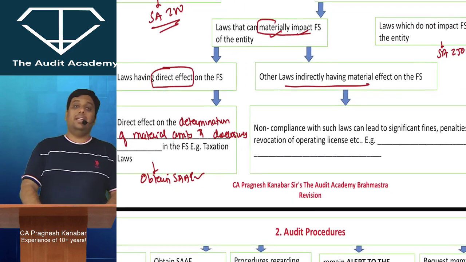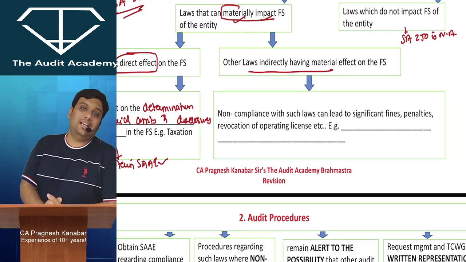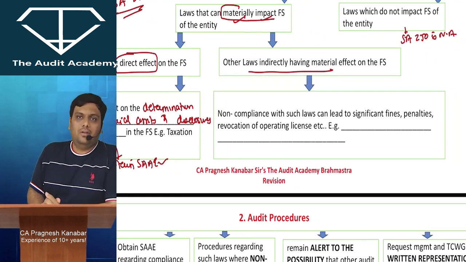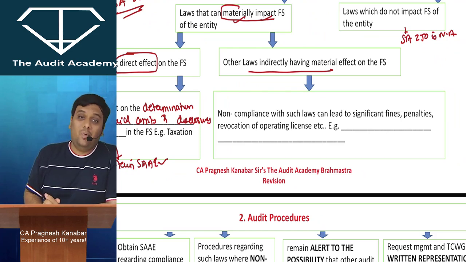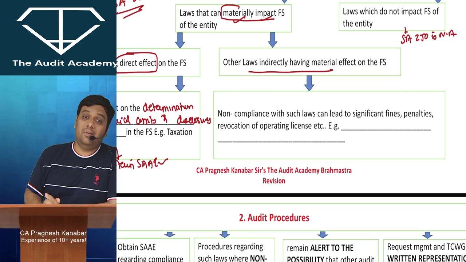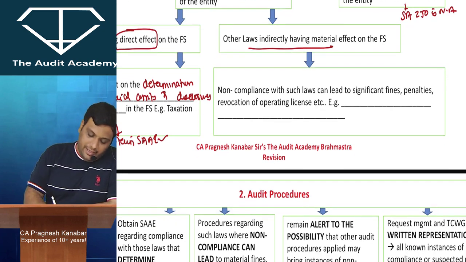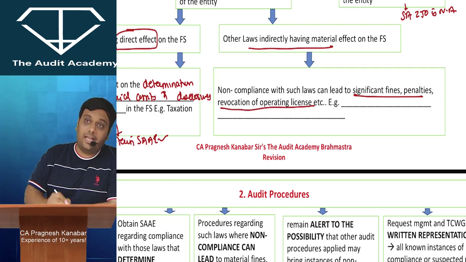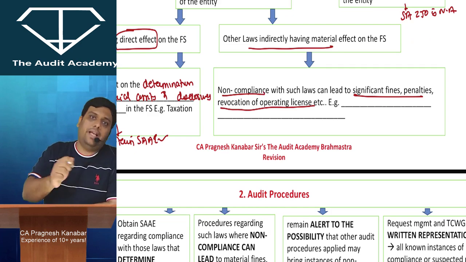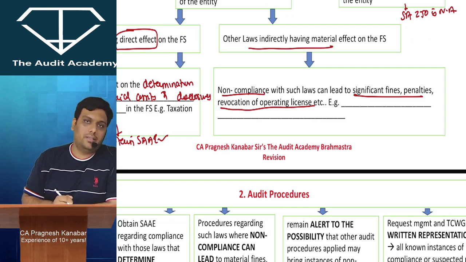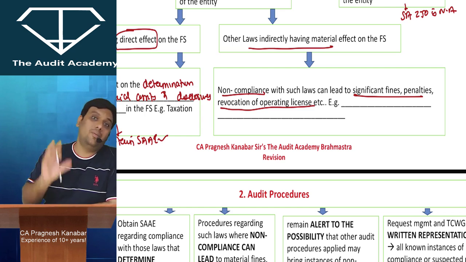However, for laws having indirect effects, so now how to decide laws having indirect effect? See, let me tell you, child labor law. Do you think that child labor law calculates any amount in the financial statement? No. Do you think that Environment Protection Act calculates any amount in the financial statement? The answer is a big no. But can I say that these laws, if they are not followed, if they are not complied, then in that case it can lead to significant fines, penalties, revocation of licenses? Yes or no, sir? Yes, sir. That is why when the non-compliance will have a material effect, those laws are called as indirect effect, where only the non-compliance will have a material effect.